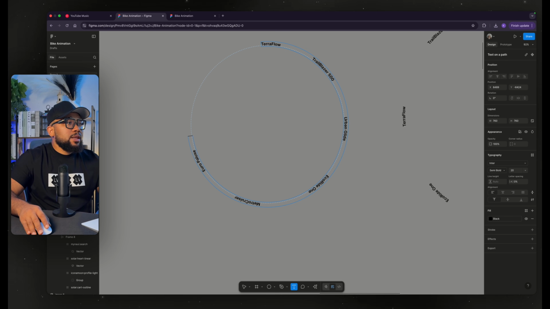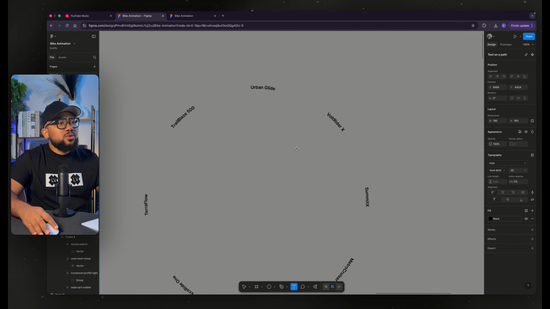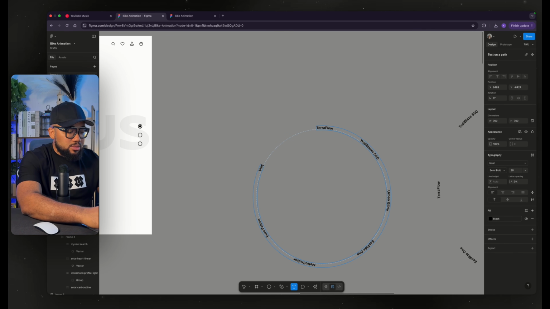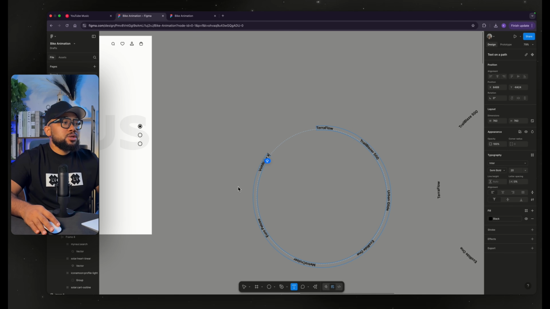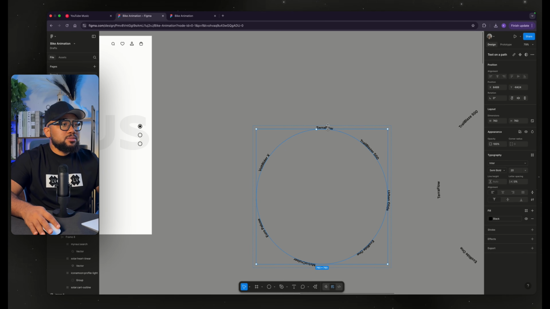Then last but not least, we're going to leave it here. So we have Volt Rider X. So Volt Rider. So that's it. So once I'm done, wait to move this.